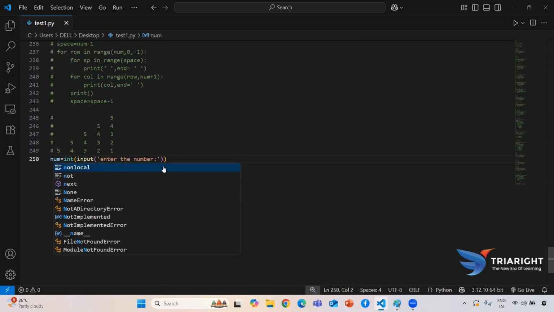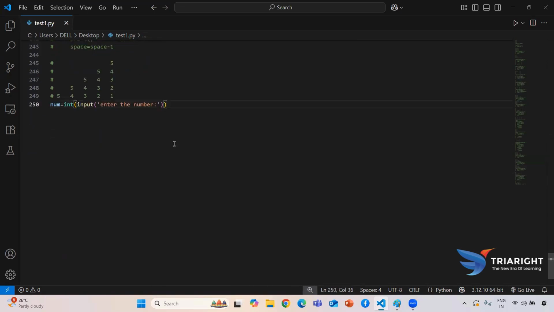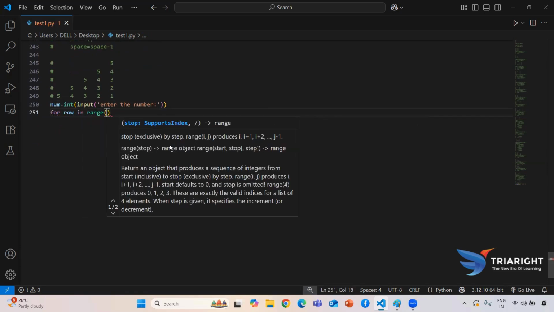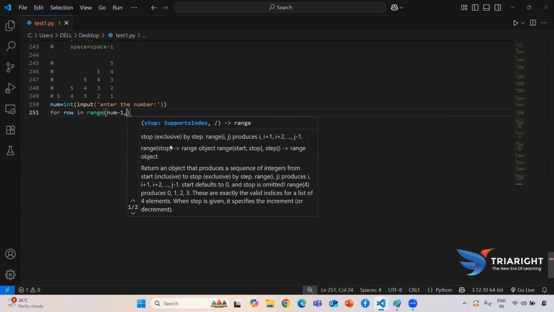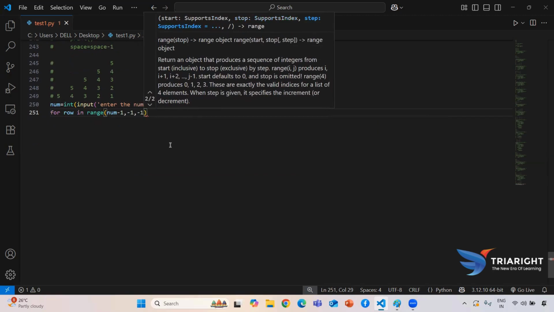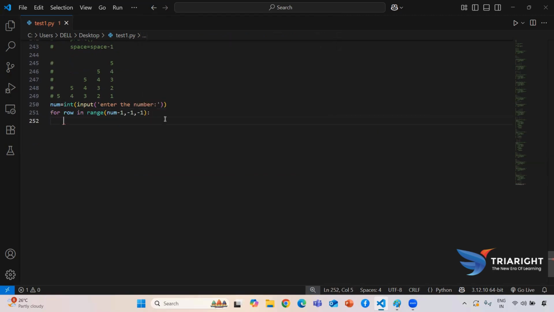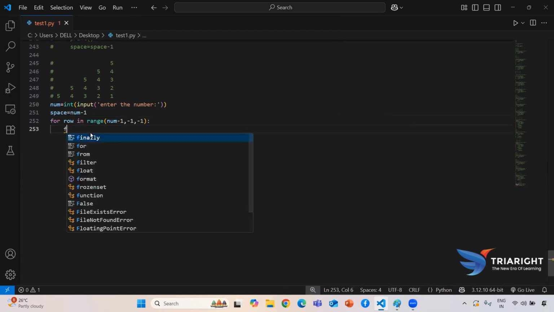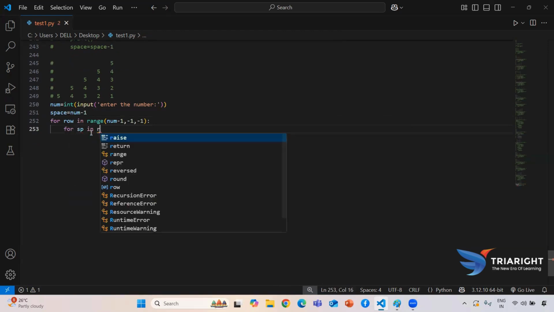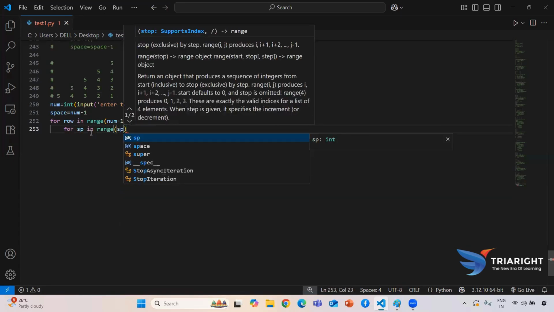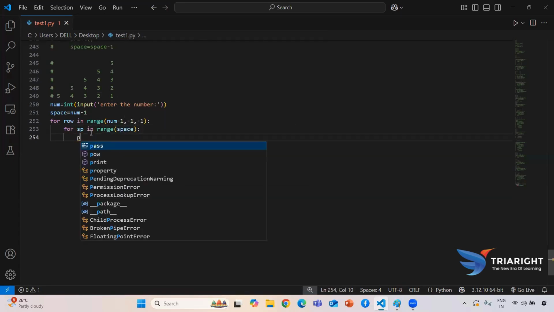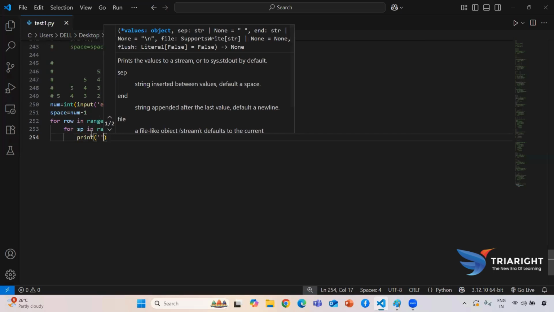Okay guys, now first I need to print for my row. So for row in range, here I need to give num minus 1 comma minus 1, the updation value also minus 1. So to print this space I need to create a space variable. So space equal to num minus 1 only. Now I need to print for this space. So for sp in range, here directly I need to pass this space. After every space, I need to print in a single line.